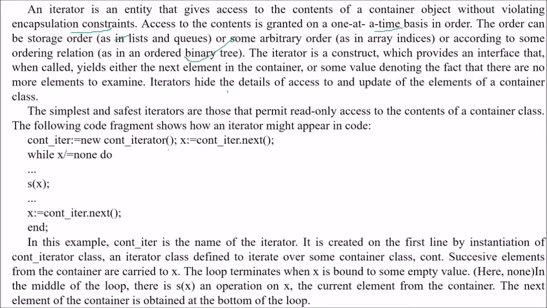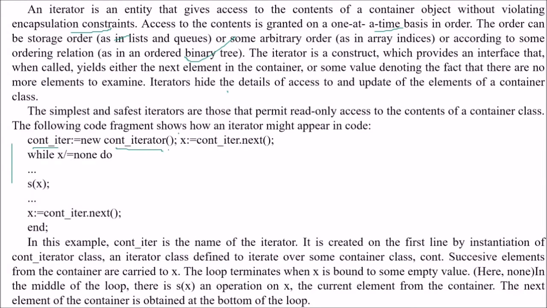So an iterator hides the details of access and update on the elements of a container class. The simplest and safest iterators are those that permit read-only access to the contents of the container class. So this is a code fragment which shows how an iterator might appear in code. This is a count iterator.